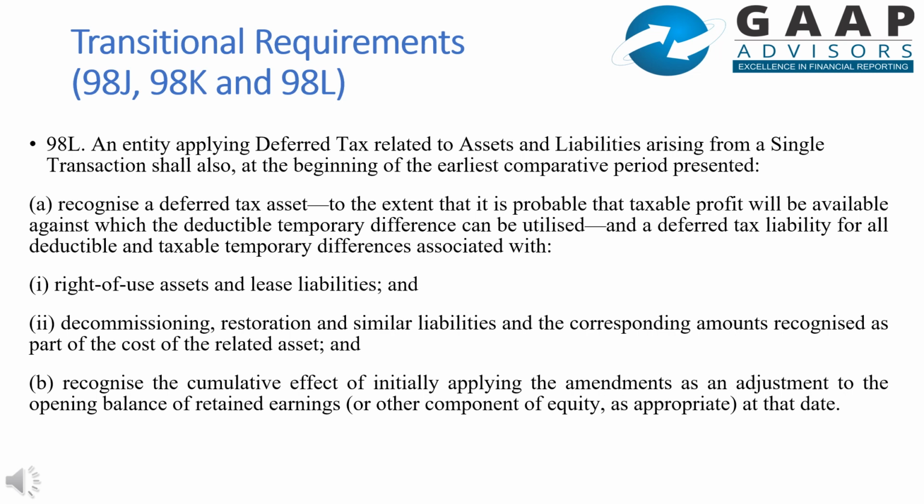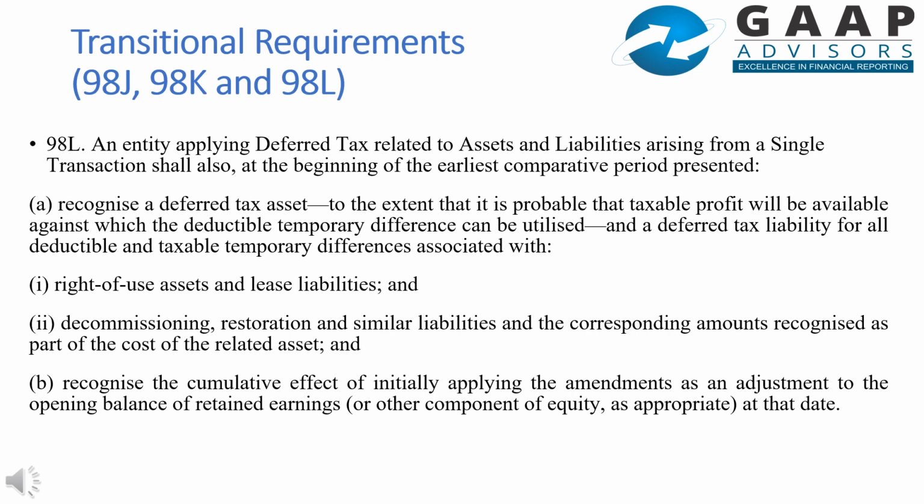Paragraph 98N requires the cumulative effect of initially applying the amendments to existing carrying amounts of right of use assets and lease liabilities to be recognized in the opening balance of retained earnings or other component of equity, such as revaluation surplus where the right of use asset is subsequently measured following the revaluation model.